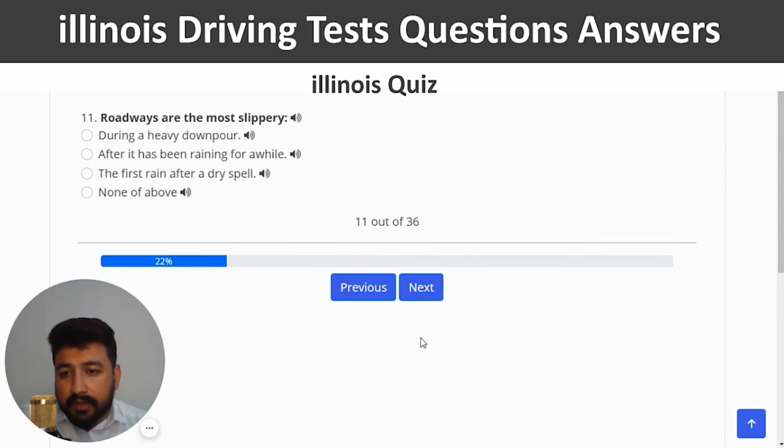Roadways are the most slippery. The right answer of 11th question is the first rain after a dry spell, which is the third option.